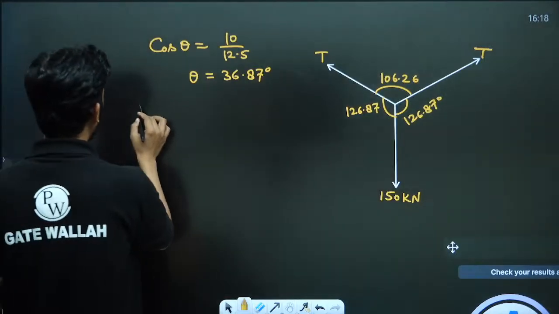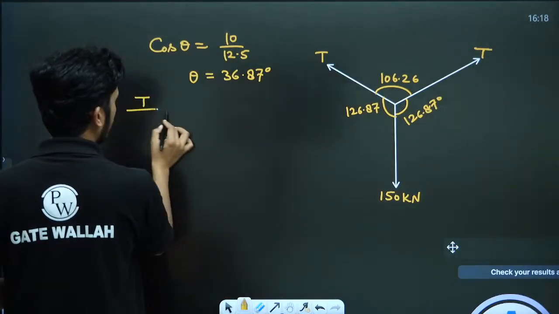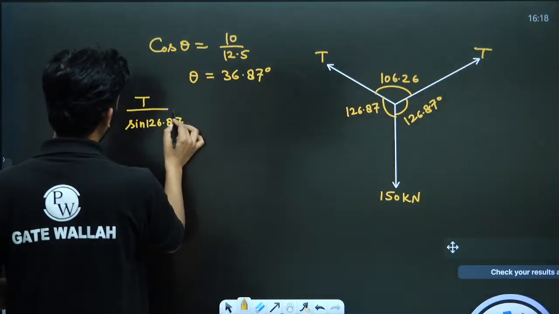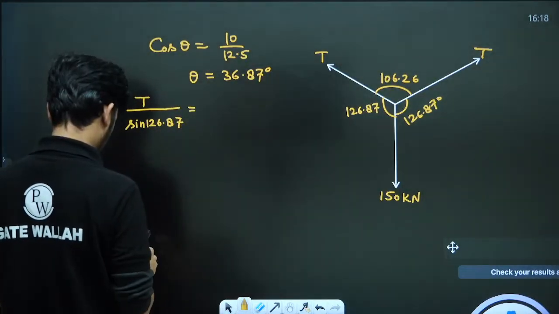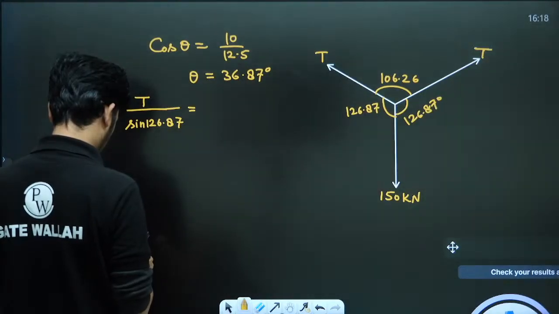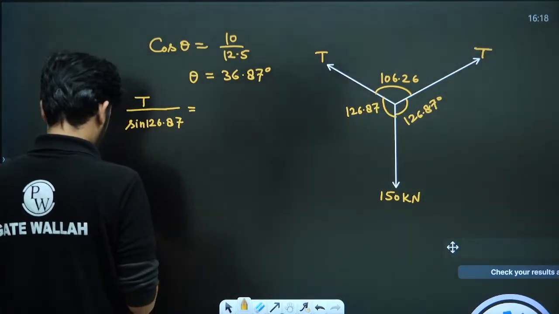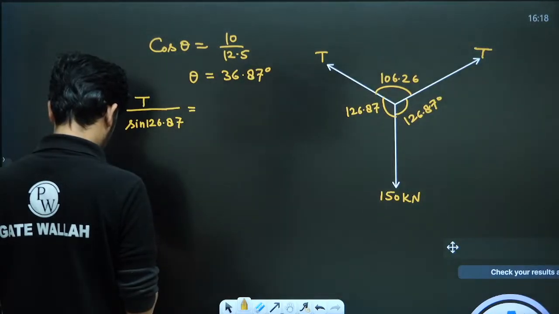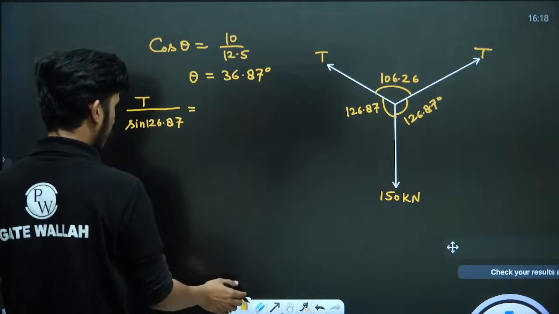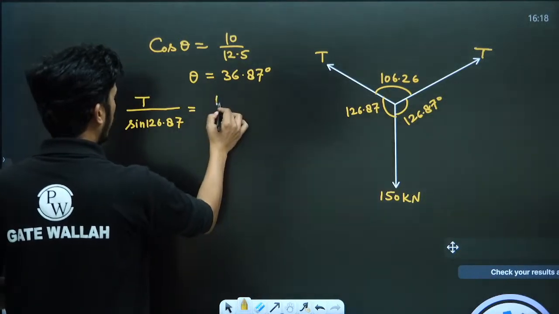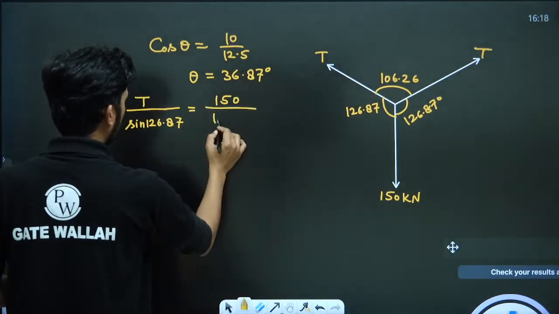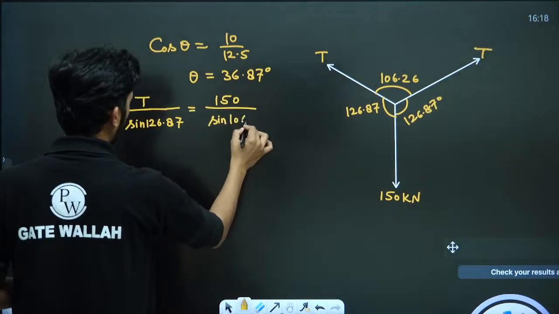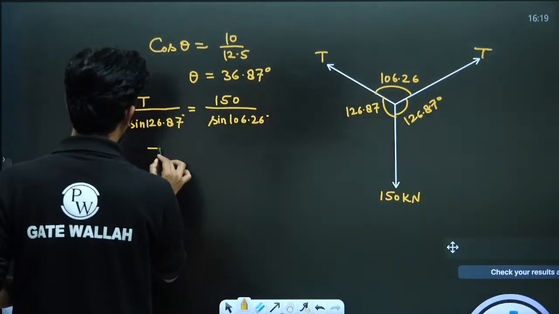So from here we get T upon sine 126.87 equals 150 upon sine 106.26. So from here we will get the value of T.